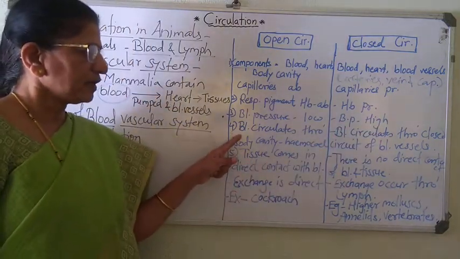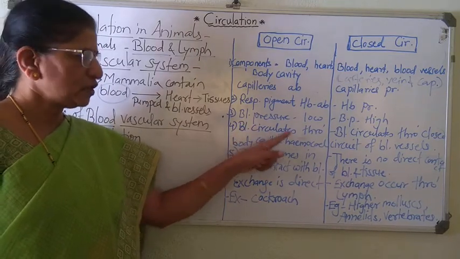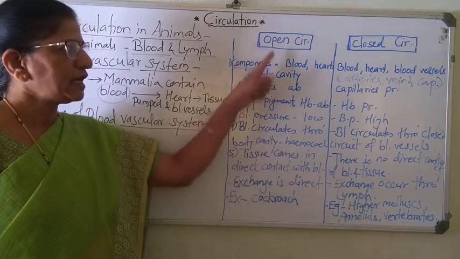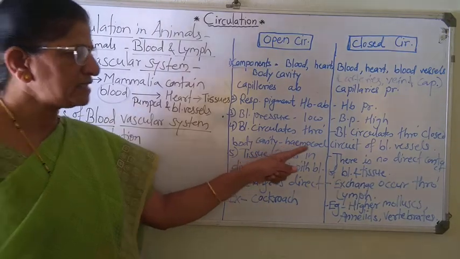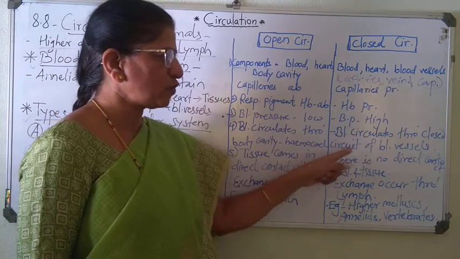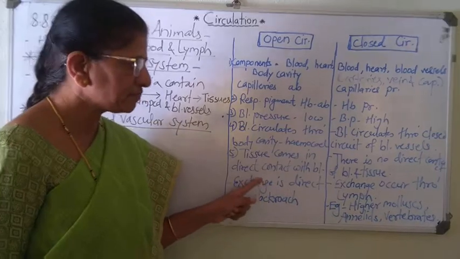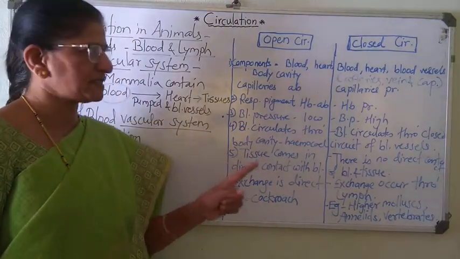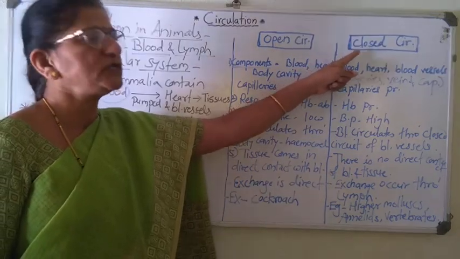That's why the blood pressure is maintained and it is high. Then, how does that process occur? The blood circulates through body cavity that is known as hemocoel in open type of circulation. Whereas in closed circulation, the blood circulates through closed circuit of blood vessels. Right? Never opens at any space. There are no open spaces present in closed circulation. That's why the name is given closed circulation.